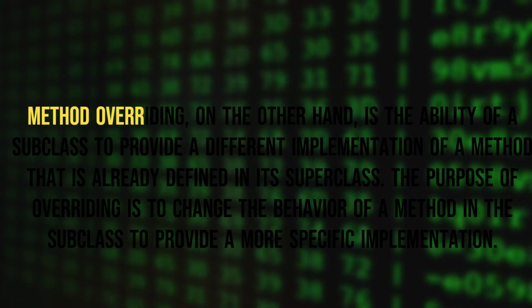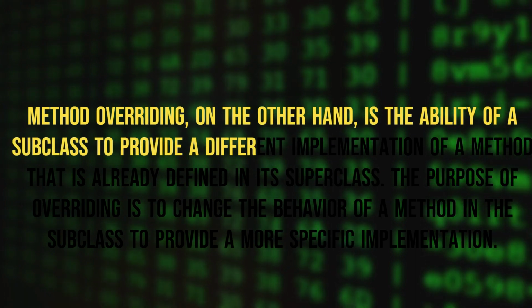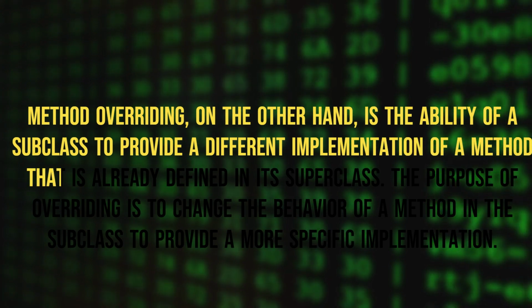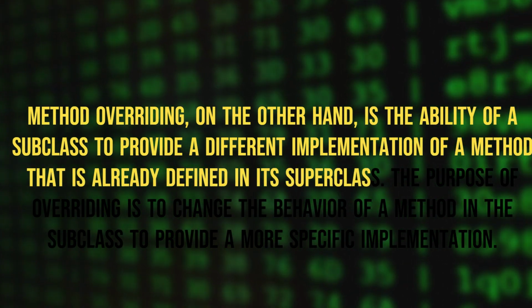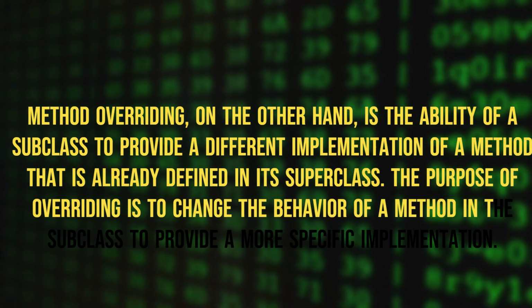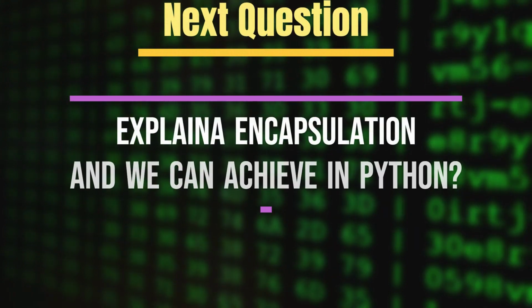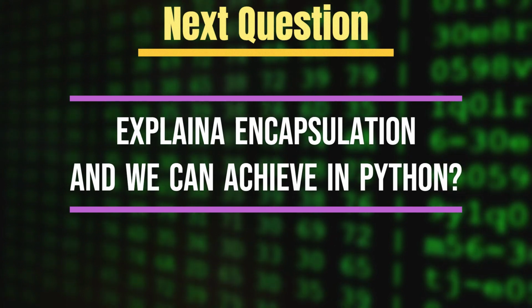Method overriding, on the other hand, is the ability of a subclass to provide a different implementation of a method that is already defined in its superclass. The purpose of overriding is to change the behavior of a method in the subclass to provide a more specific implementation. Next question, explain encapsulation and how we can achieve it in Python.